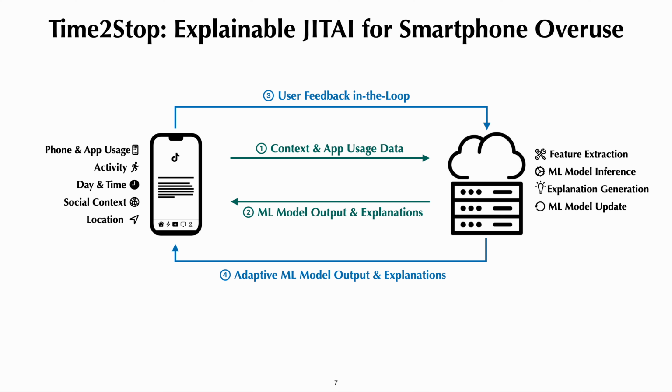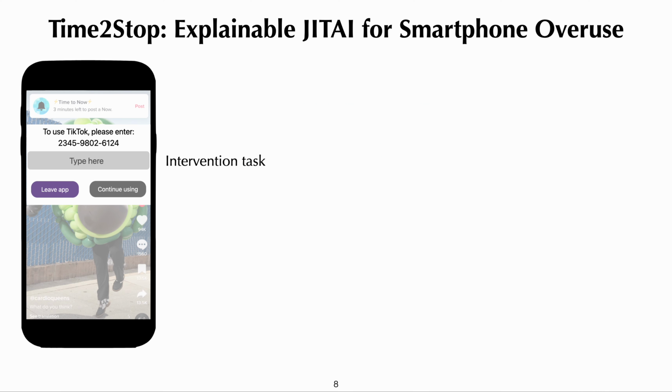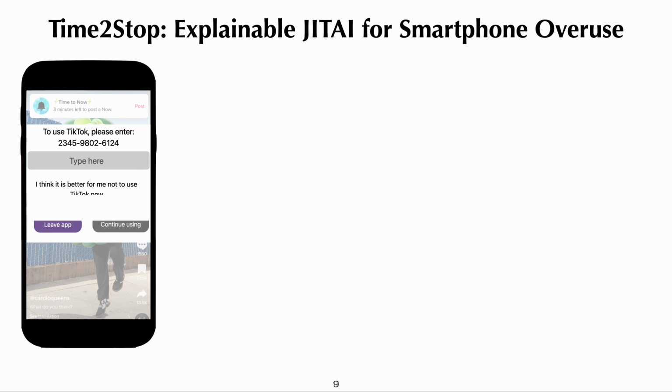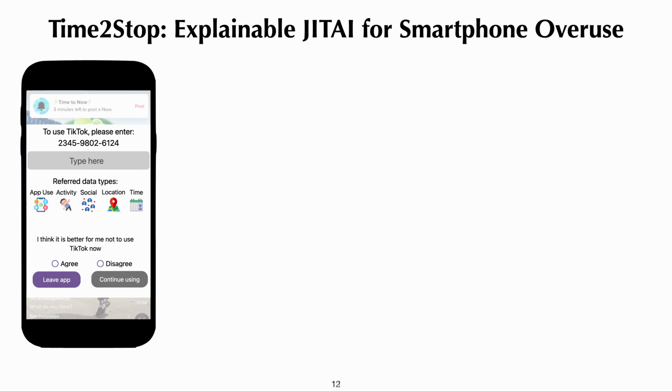We introduce our interface design step by step. We adopt a typing-based intervention mechanism, where users need to enter randomly generated digits. They can continue using the app after entering the correct digits. Then, with a simple button, we collect user feedback, which will be used for model updates. Lastly, we provide explanations based on feature importance. We highlight the feature categories that were important for prediction. If the user wants to see more details, they can click the button to see more.